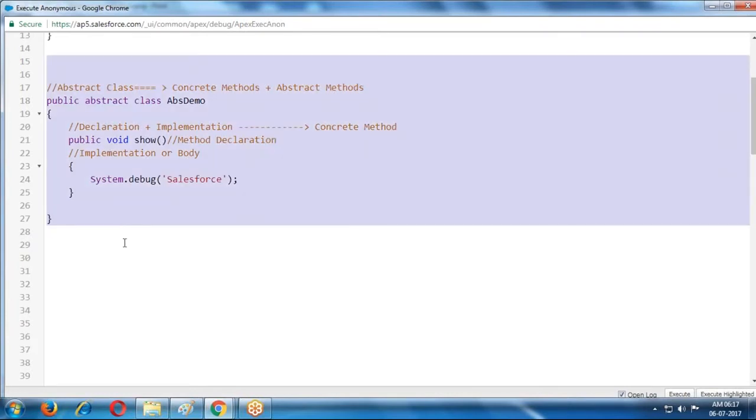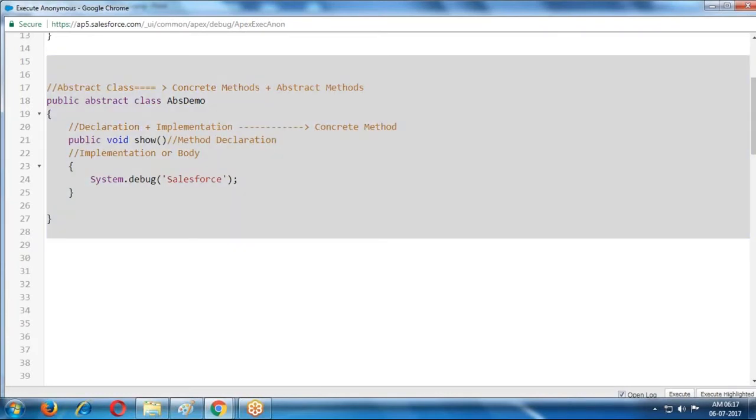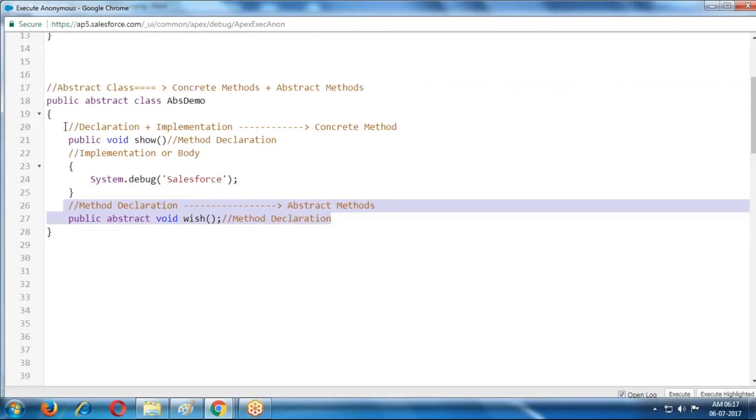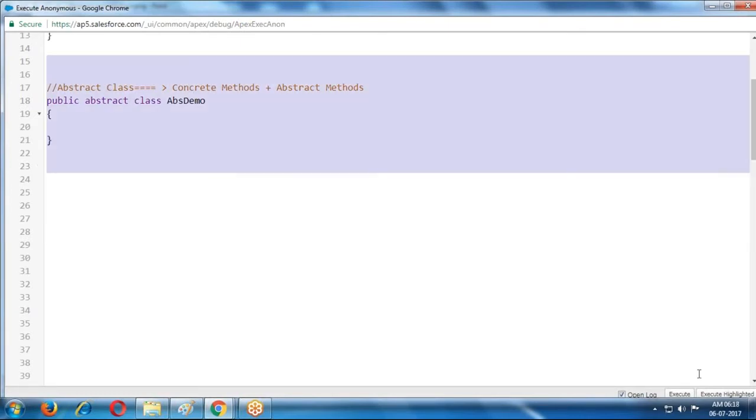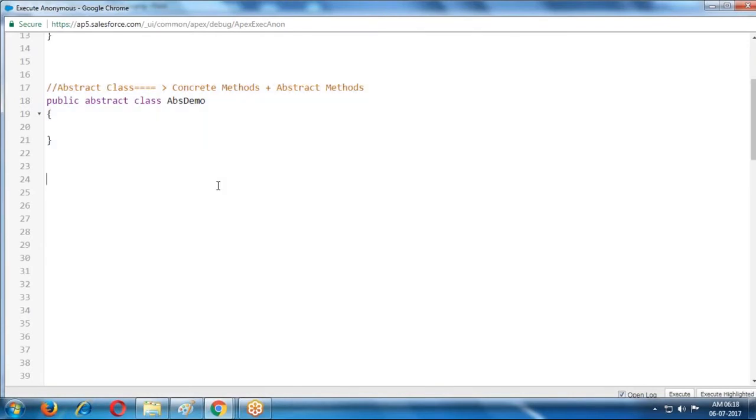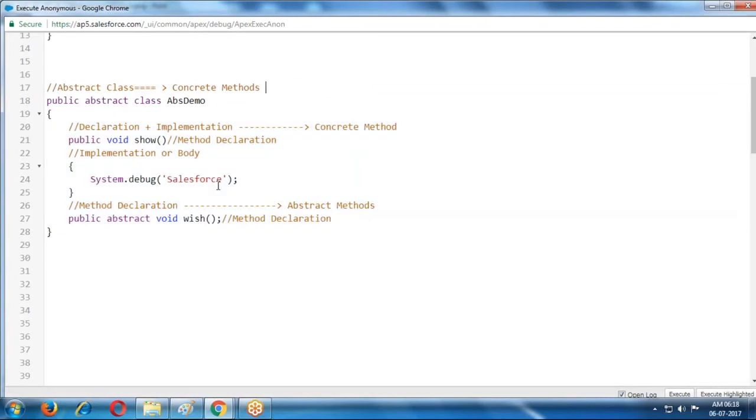Yes, only concrete methods are also allowed. Can I provide a class without concrete and abstract? Yes, you can declare a class without concrete and abstract. An abstract class is a combination of zero or more abstract methods. You can provide any number of methods.